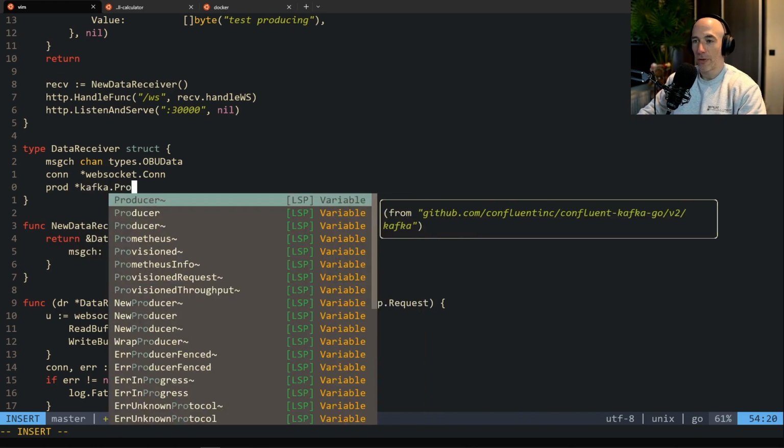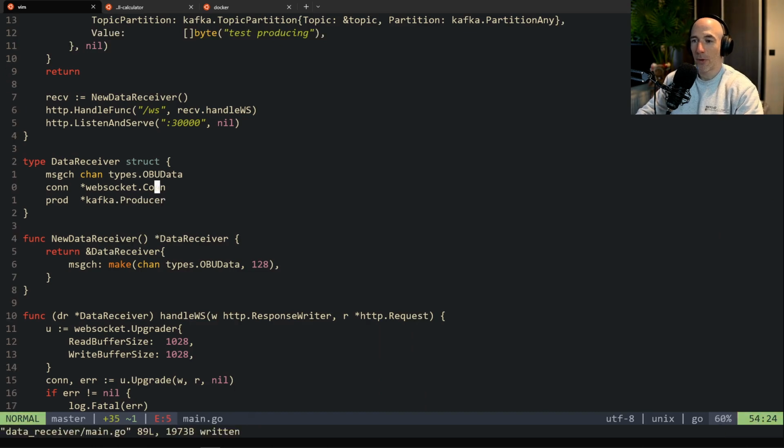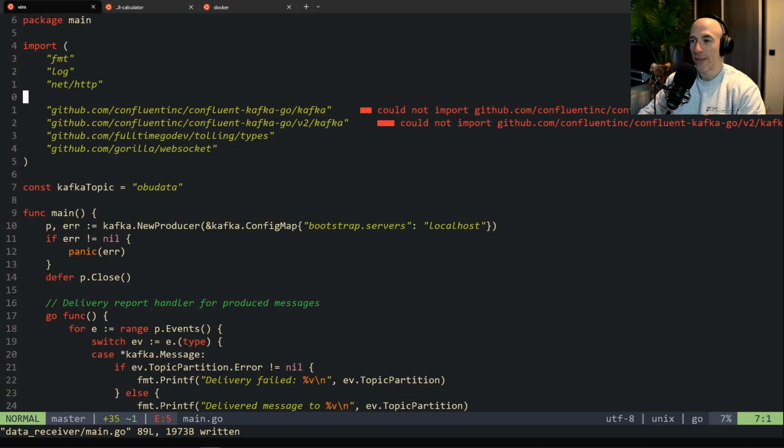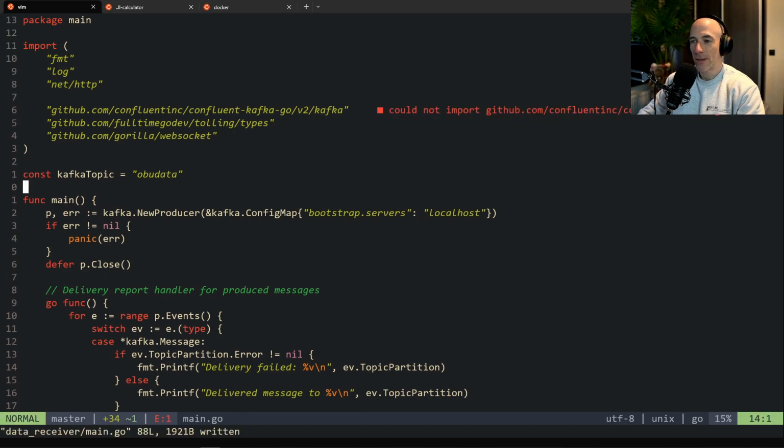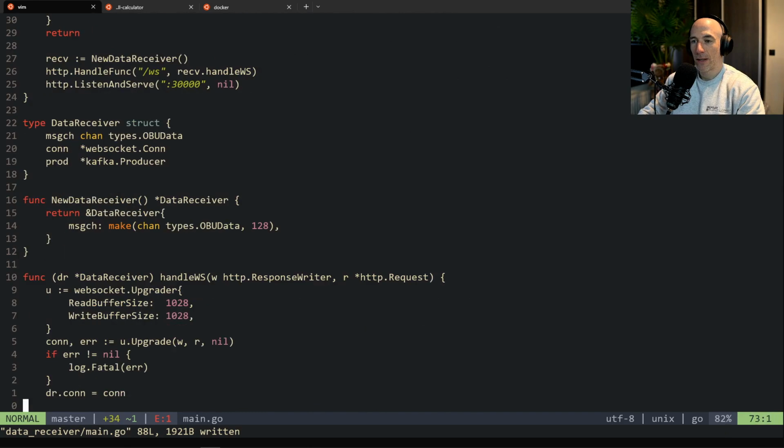I think it's going to be a producer, just like that. Is it a pointer? Is it an interface? This guy? We cannot find it. That's annoying. I think this should be a v2 here, I think, not quite sure. Kafka producer, can I find this? No, I can't. I cannot go to definition. That's annoying. But it's fine.